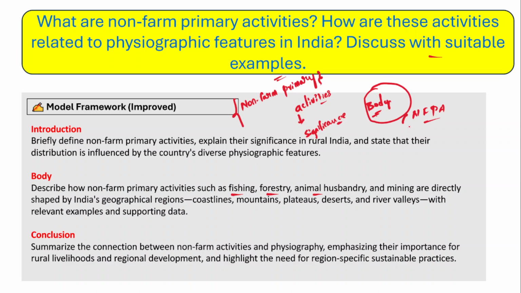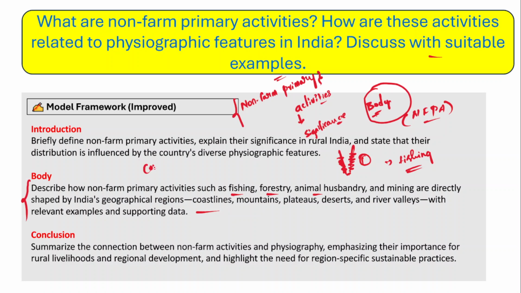Now you have to mention, for example, fishing. Fishing is a non-farm primary activity. India has a huge coastal area, right? So this coastal area influences this particular non-farm primary activity, because we have physiographic features like coastlines, mountains, plateaus, deserts, and river valleys, right? So you have to explain this with relevant examples as well.